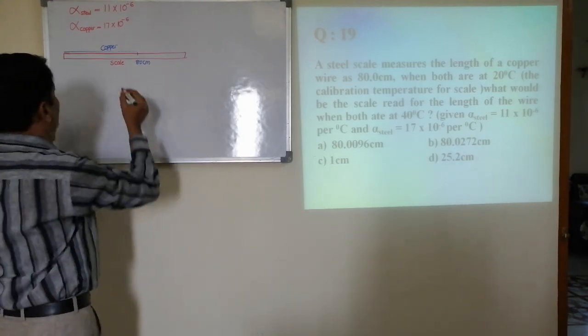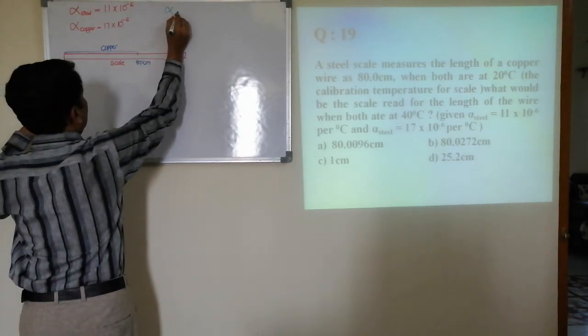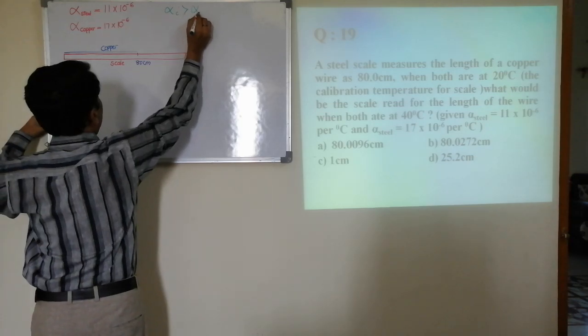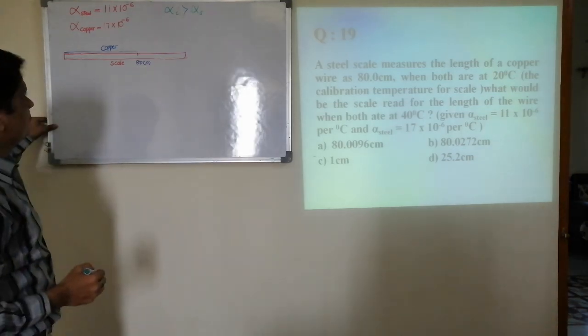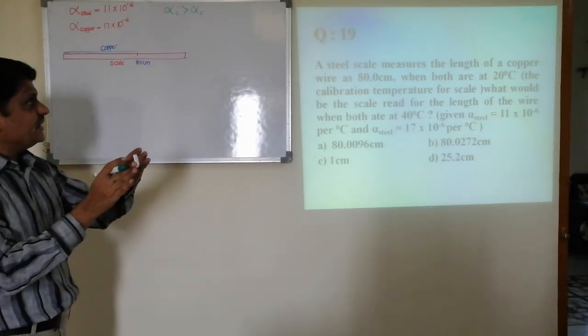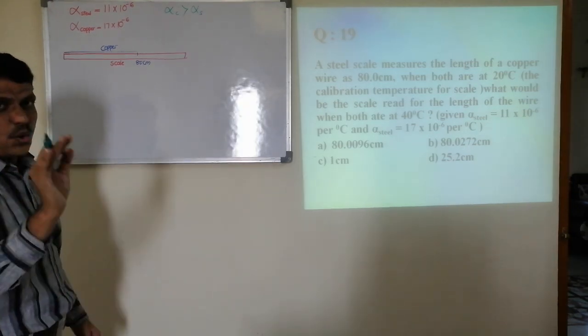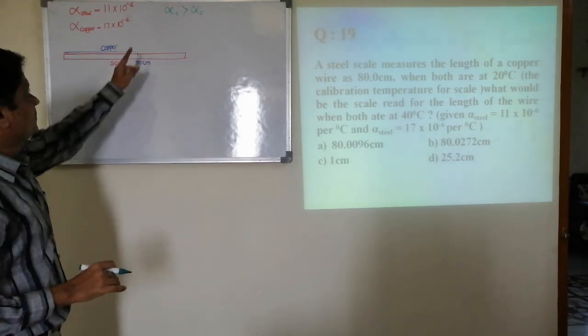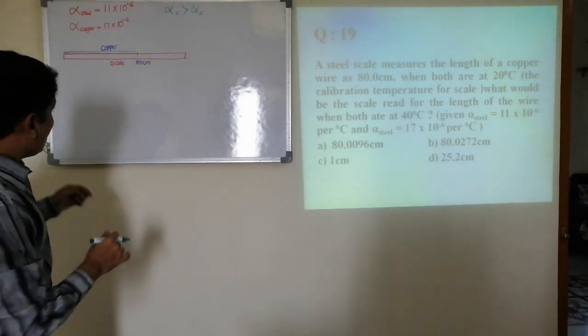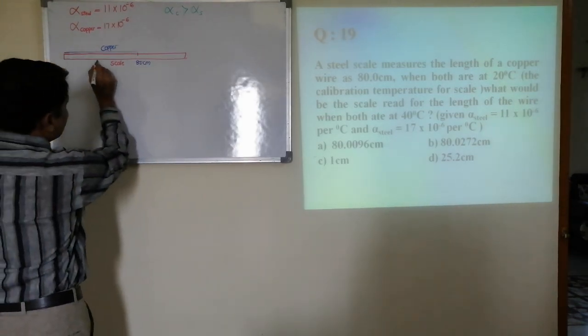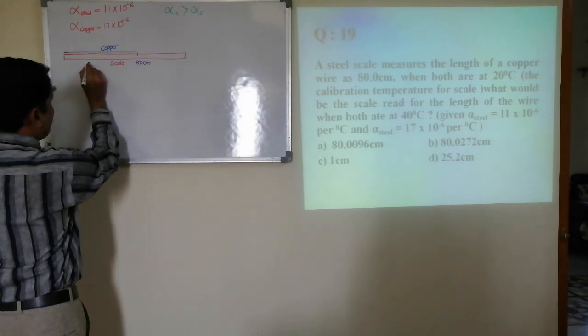Here, as we know that alpha of copper is greater than alpha of steel, it means at a given increase in the temperature, copper will expand more than the steel. Assume the steel scale which is made up of steel.